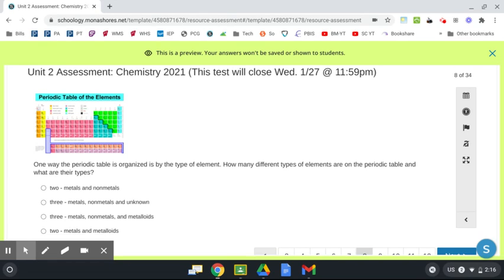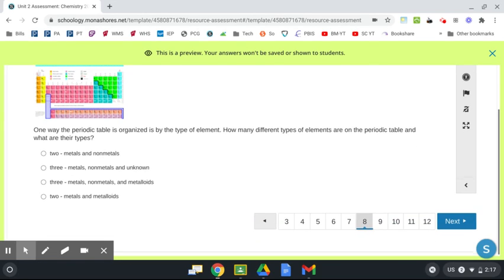One way the periodic table is organized is by the type of element. How many different types of elements are on the periodic table and what are their types? 2. Metals and nonmetals. 3. Metals, nonmetals, and unknown. 3. Metals, nonmetals, and metalloids. 2. Metals and metalloids.